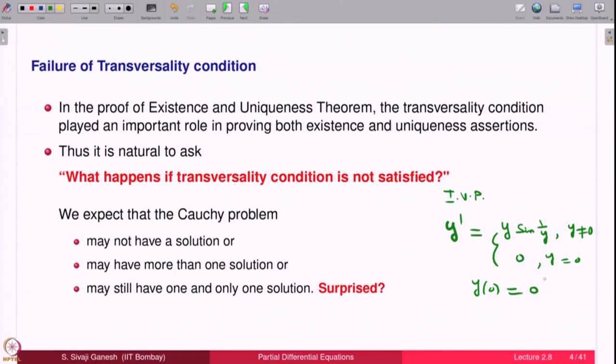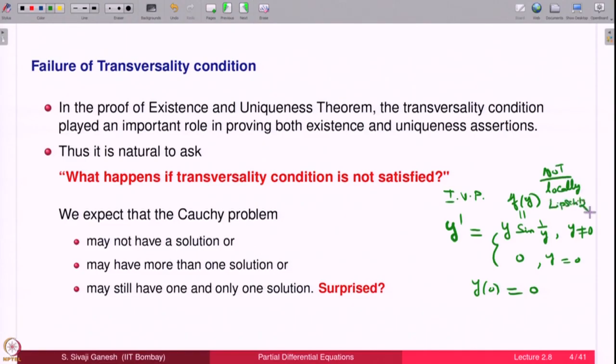Now, here it so happens this problem, the right hand side is not a Lipschitz function. If you call this f of y, there is no x dependence, so I do not write it. So, this is not locally Lipschitz.